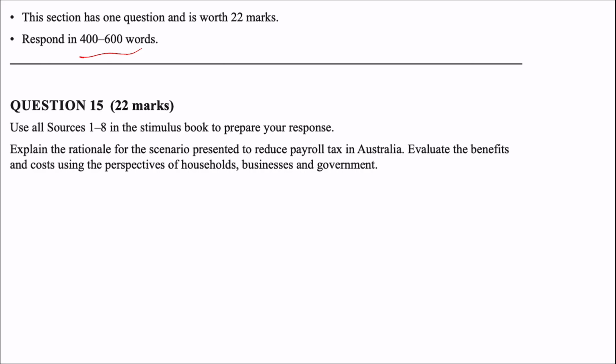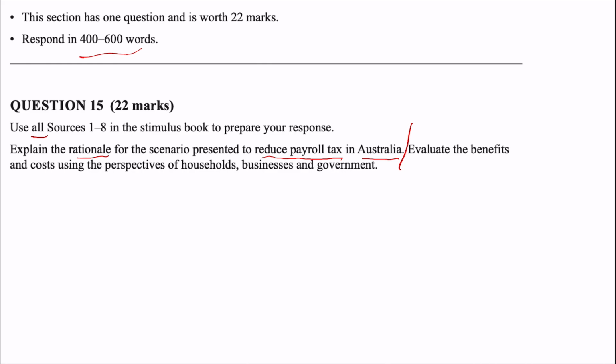Use all sources in the stimulus book to prepare your response. They are all useful. Explain the rationale. Remember, the rationale means the reason for the scenario presented to reduce payroll tax in Australia. That's part 1. Let's just pause on that for a minute.